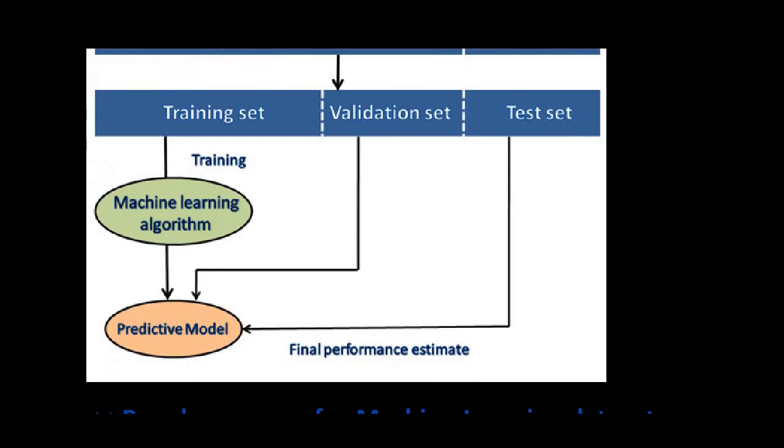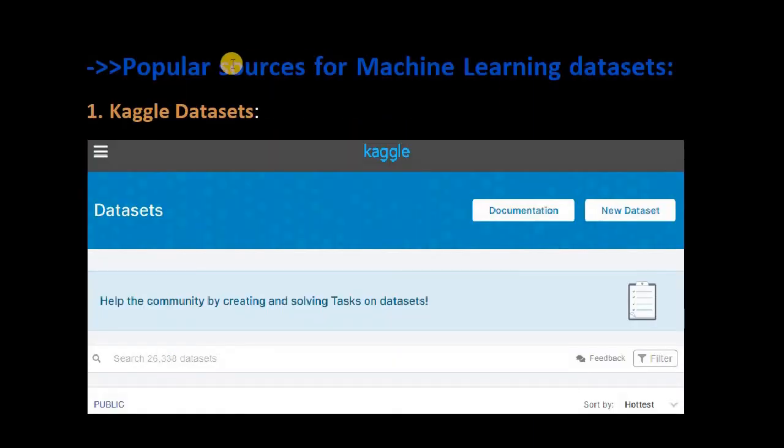Here you will get the predictive model with the help of these three sets. Now let's see popular sources of machine learning data. I will provide you the sources from where you can download data sets easily. First one is Kaggle data sets. When you enter Kaggle by logging in with your email and password, you will get this type of interface. With the help of this interface you can easily download your data set.